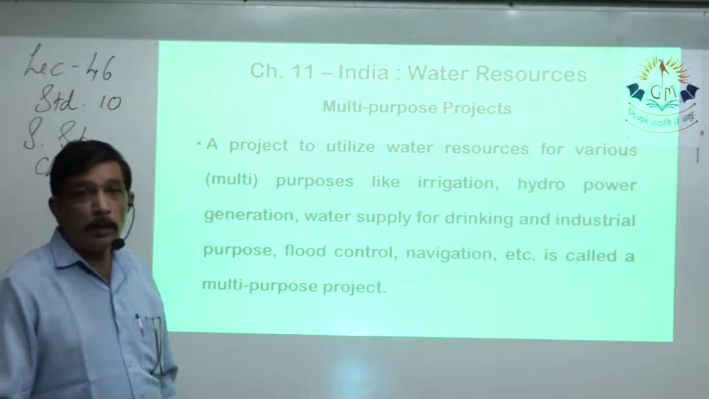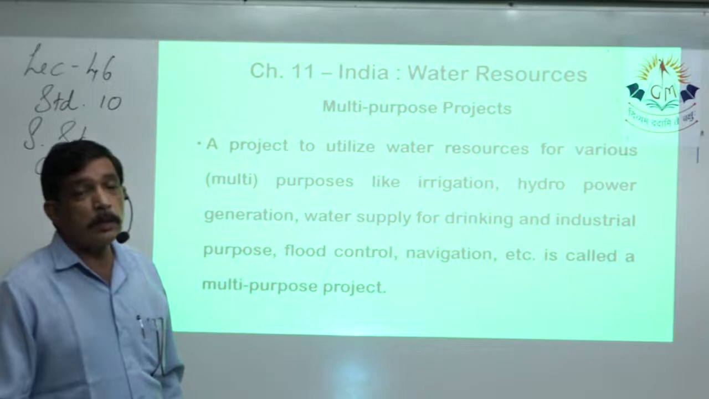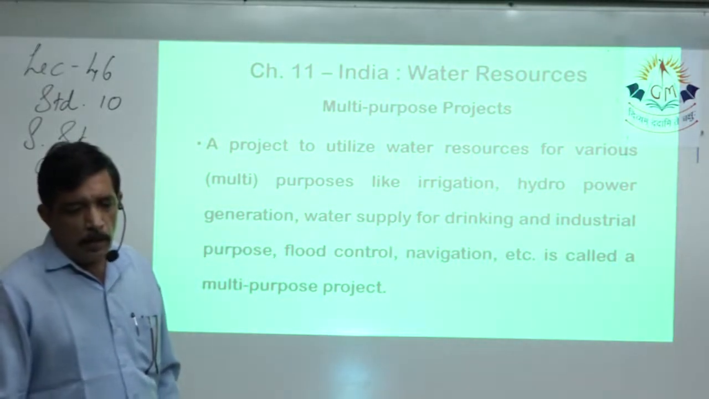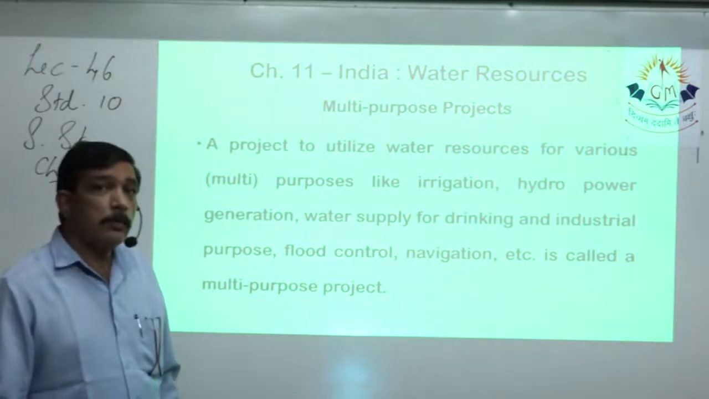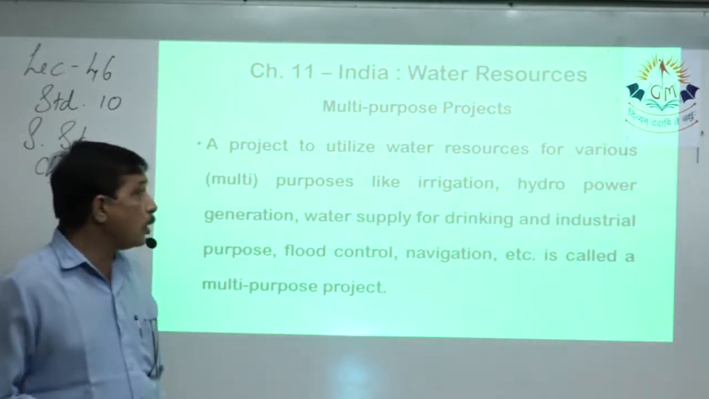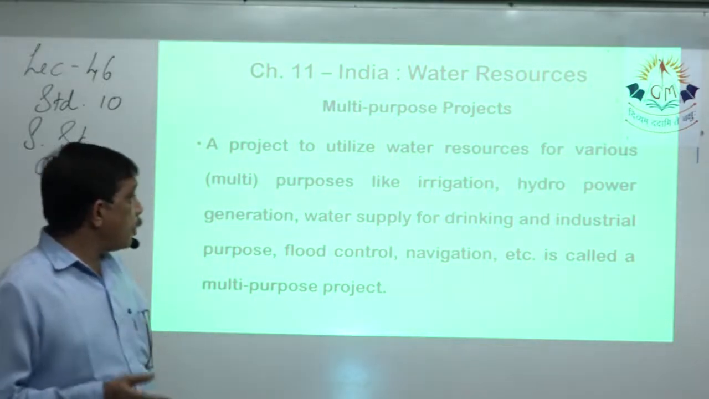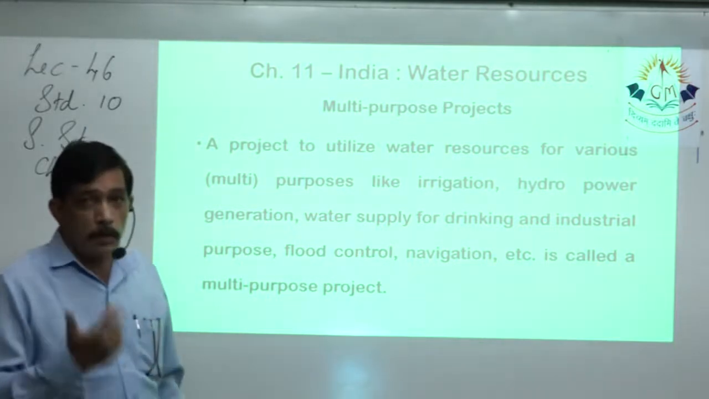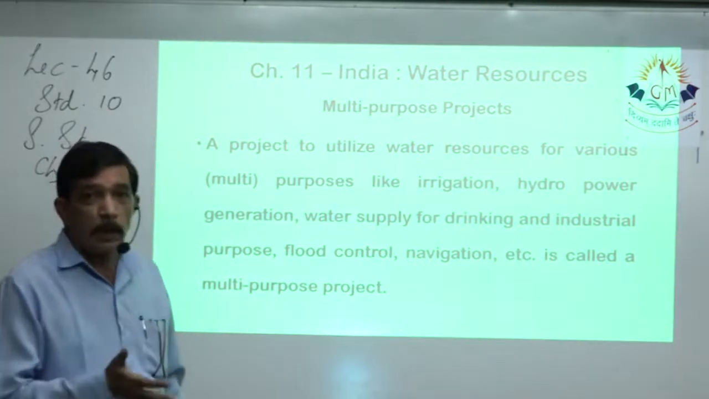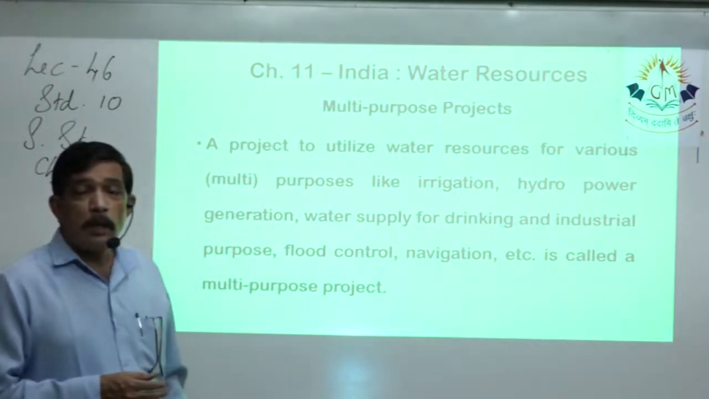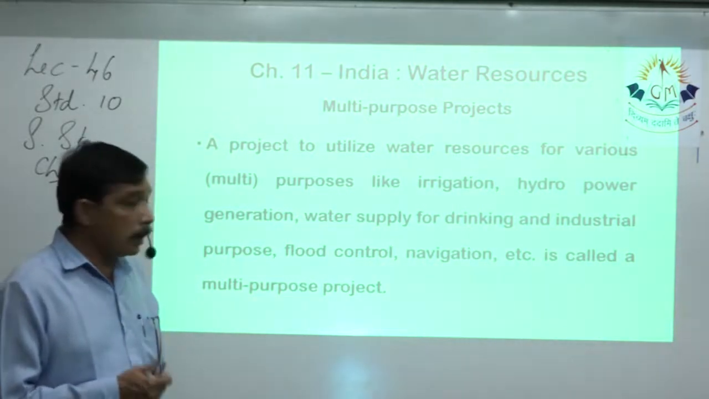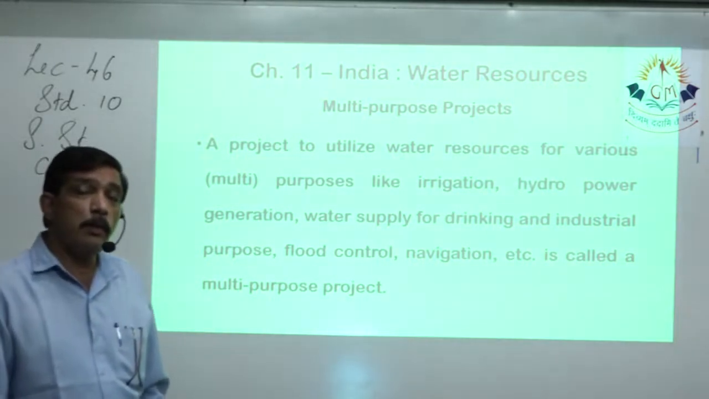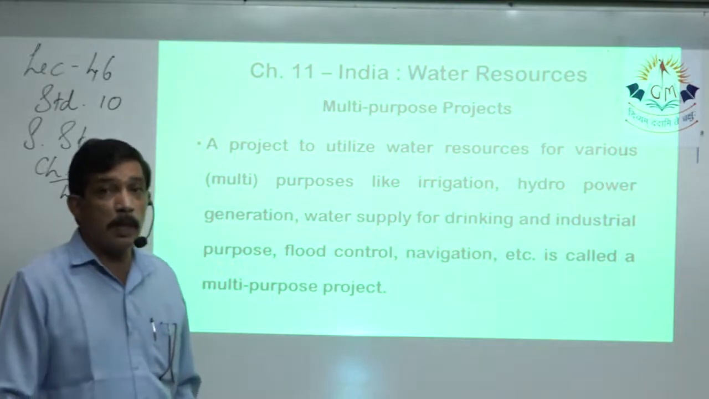A multi-purpose project is a project that is utilized for multiple purposes. It is called multi-purpose because irrigation can be done with the water collected in the dam or reservoir, hydropower is generated, and water supply is provided for drinking, industrial, domestic and agricultural use. Flood control is one of the main reasons for which the dam is made, along with navigation, etc. So there are lots of uses of that particular reservoir or dam that we have made.